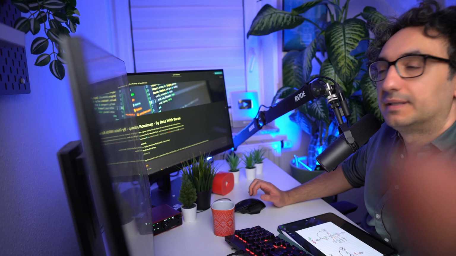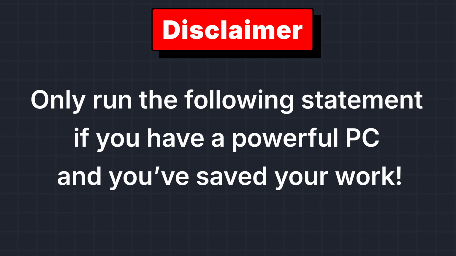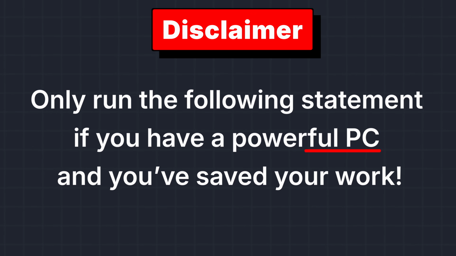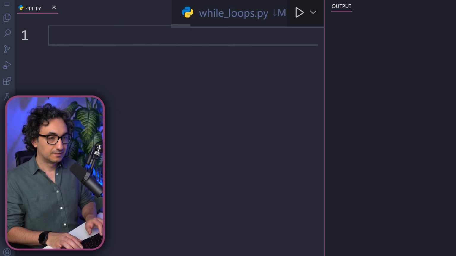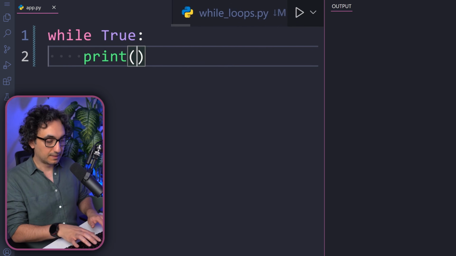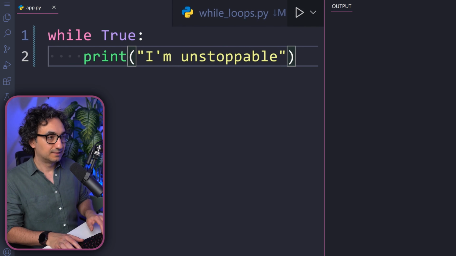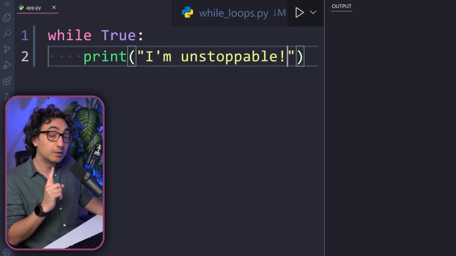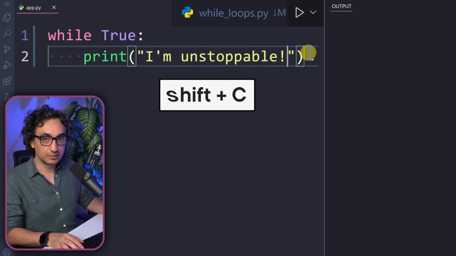Oh, I have to fix this first. So something like this. Okay, I know you want to try the infinite loop, right? But first, a disclaimer. Only run the following statements if your machine can handle it. So only if you have a strong CPU, you have saved your work, and you are ready to restart your PC. So now let's build our infinite loop. We're going to say while True, and we're going to print something like "I am unstoppable". And again, warning: if you execute it, your things might crash. If you get stuck with it, just terminate it using Control-C.